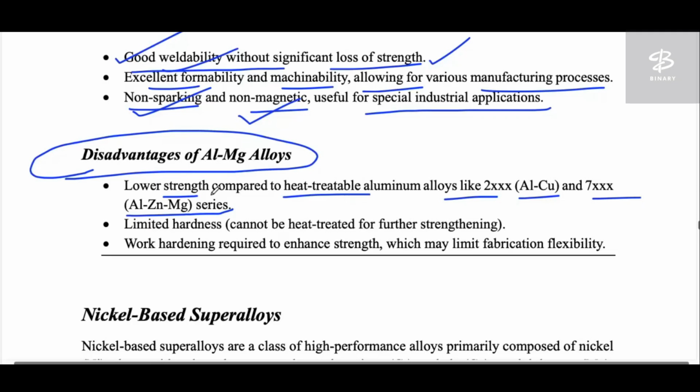Okay, so we talk about the strength. It is because 2x and 7x, these two have heat treatment abilities. But in case of aluminum magnesium, they don't have heat treatment abilities. So that's why it has low strength compared to the heat treatable aluminum alloys.